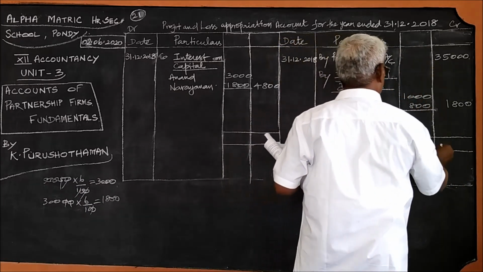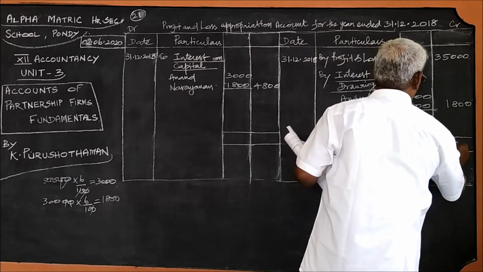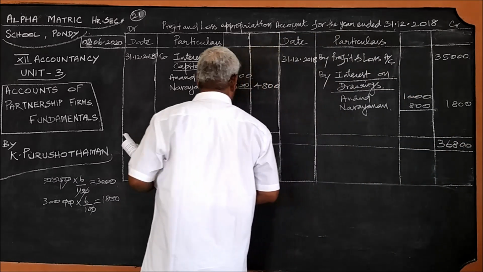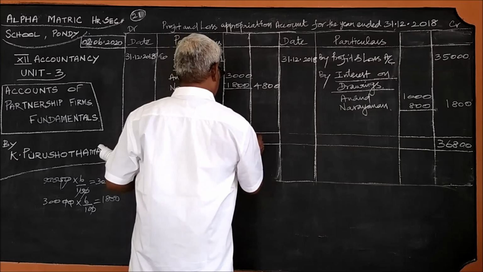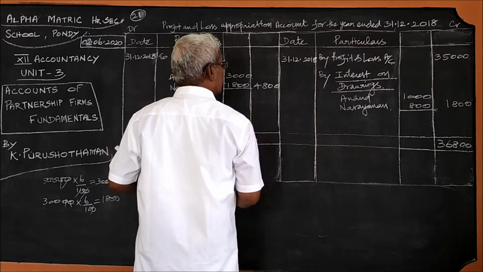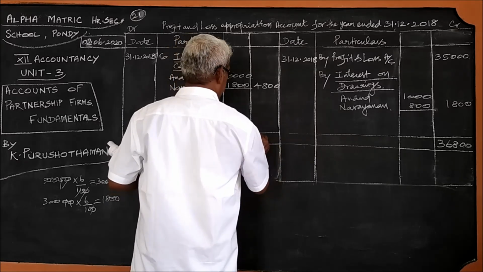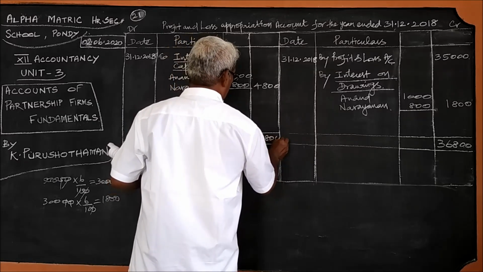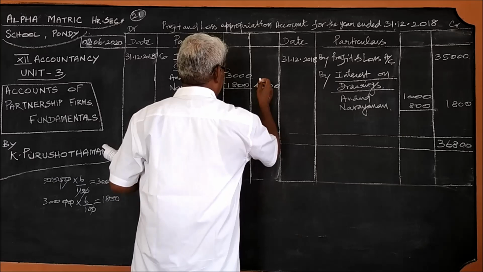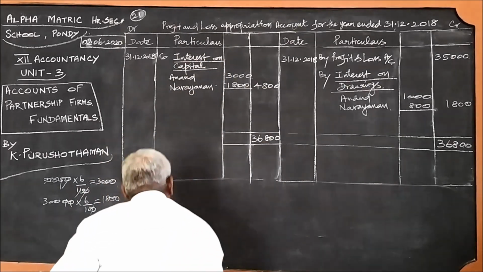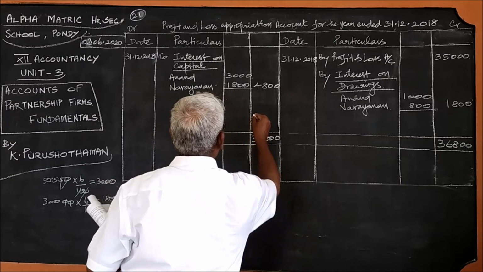Yes, this is 36,800. The same amount, 36,800. So the balancing figure, the missing amount, is 32,000.